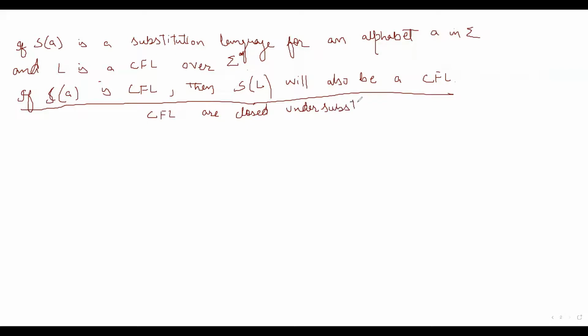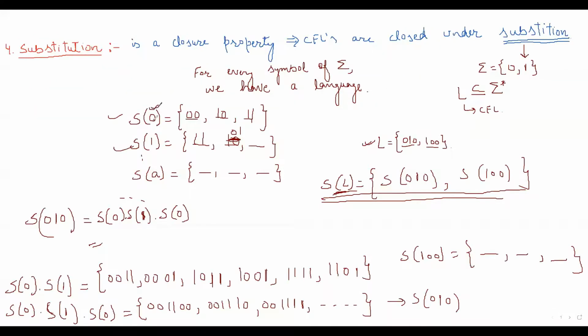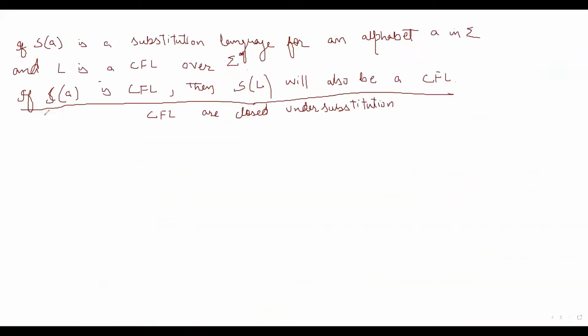So for every symbol of an actual language, we have an entire language, and then we can create a substitution language for a context-free language. So let's prove this particular statement. The proof is very simple.